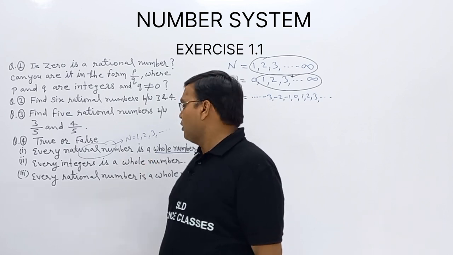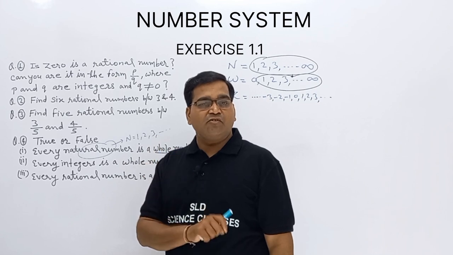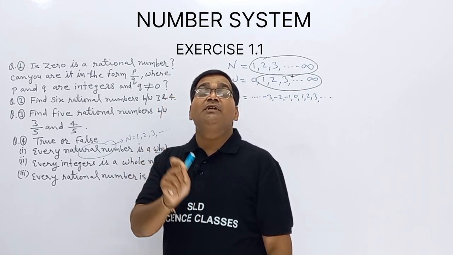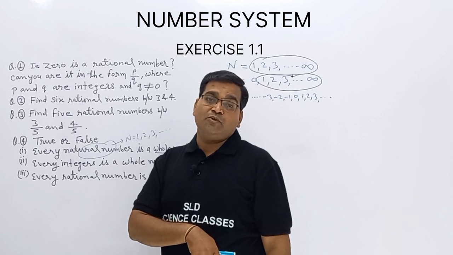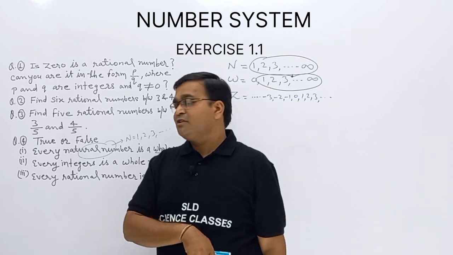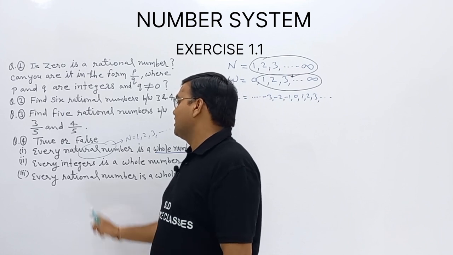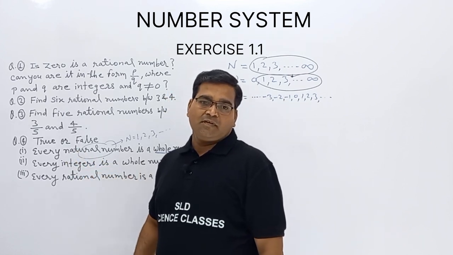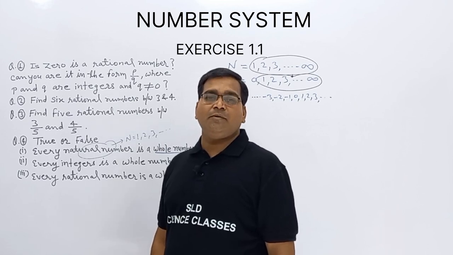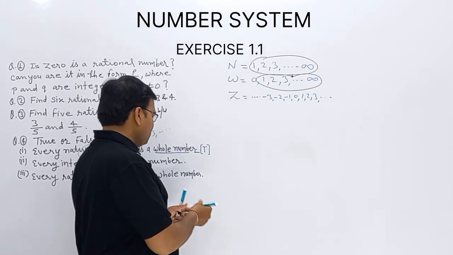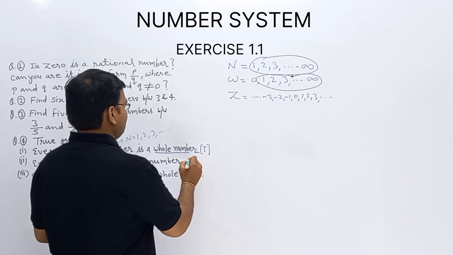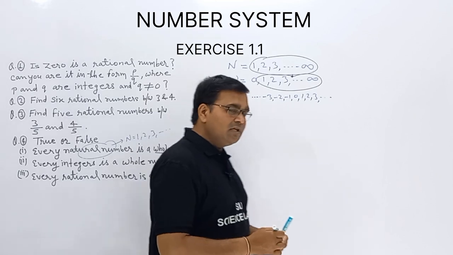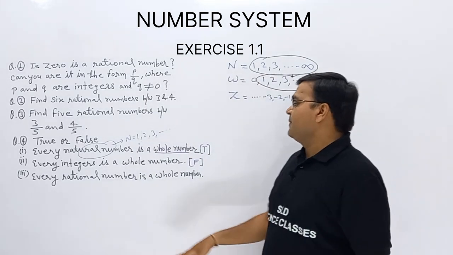No. Whole is having only counting numbers and 0, but integers are having negative counting numbers also. So is this true or false? This one is false. Every integer is a whole number? No. Every integer is not a whole number. Clear? So this is false. Now, easy question. Now next one.